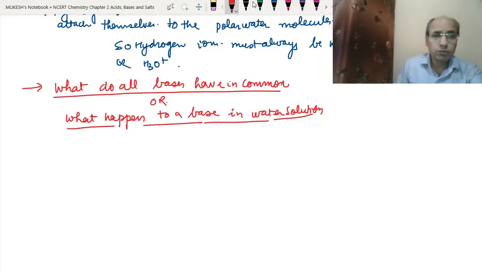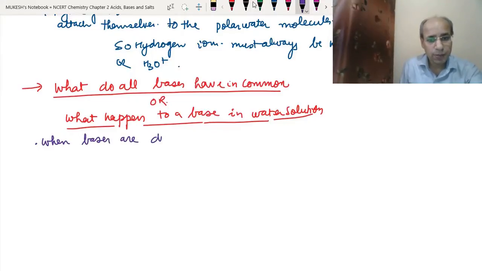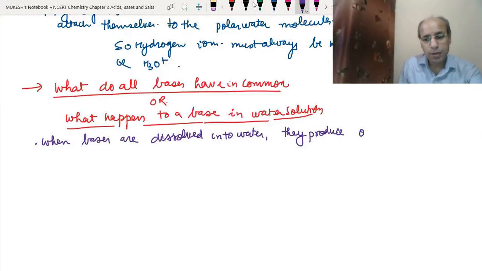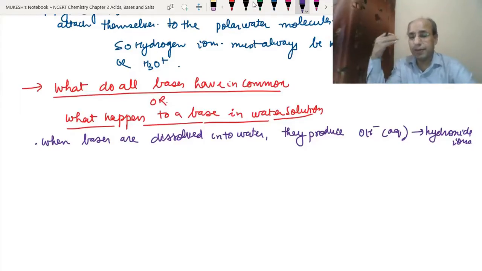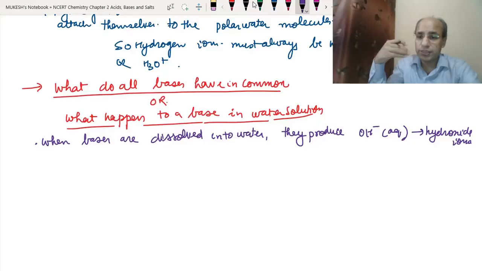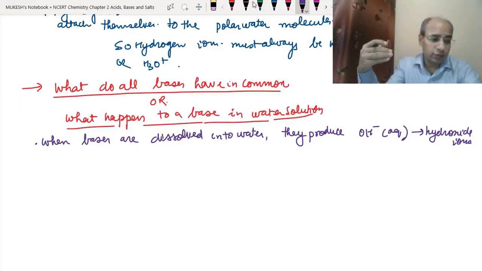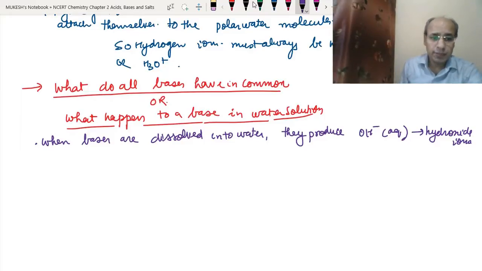So what we can write is, when bases are dissolved into water, they produce hydroxide ions, OH minus (aq). Whenever we dissolve any base, it will always ionize or dissociate into the hydroxide ion in the aqueous solution.